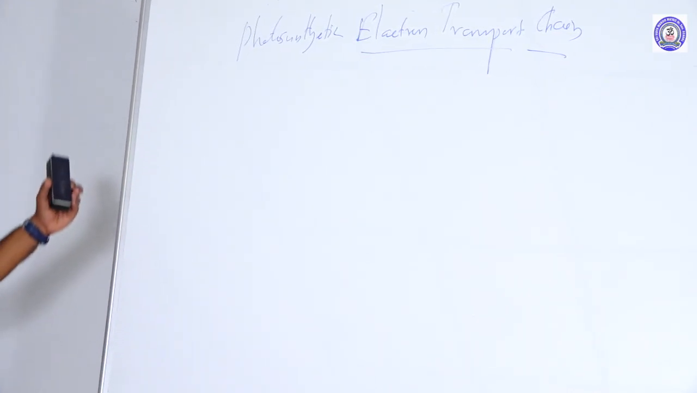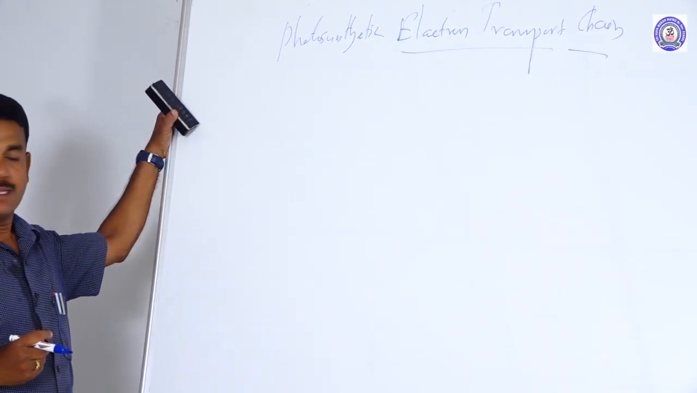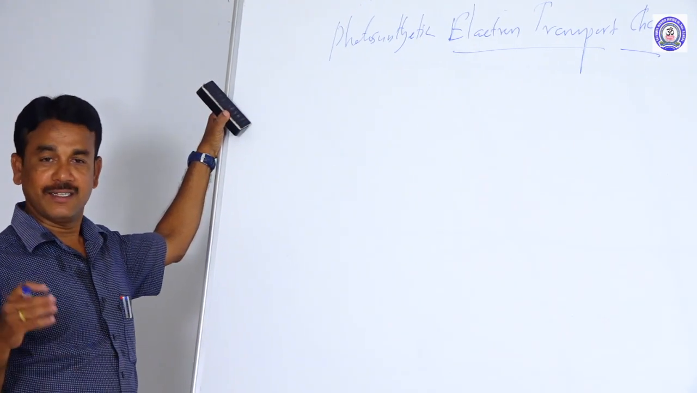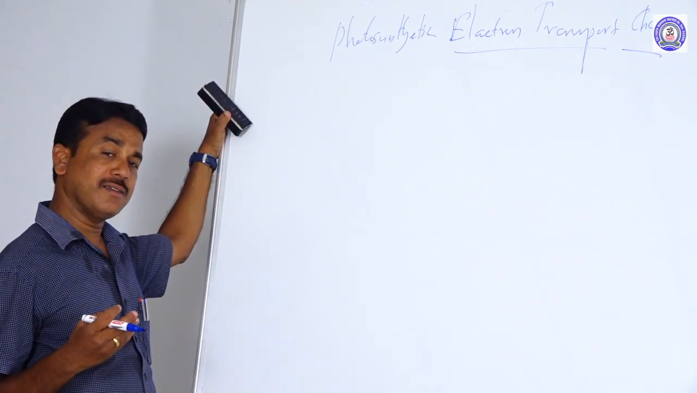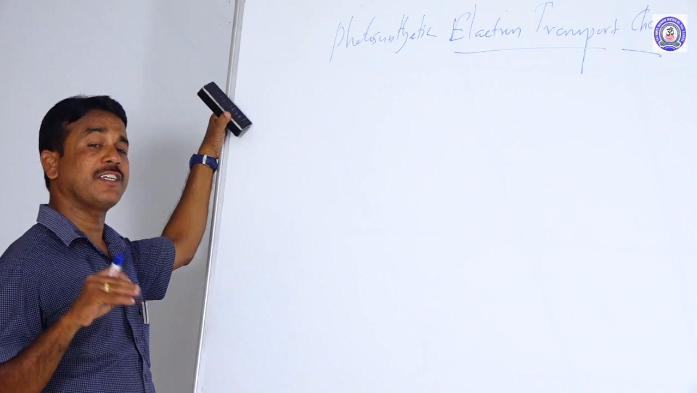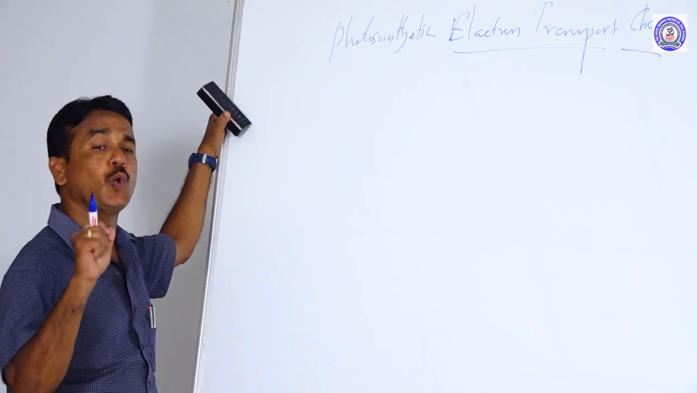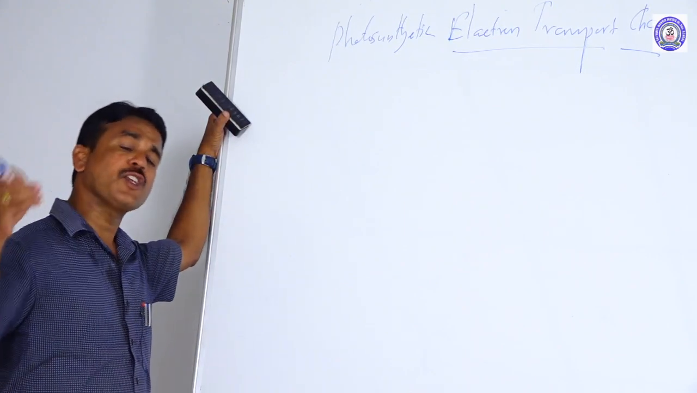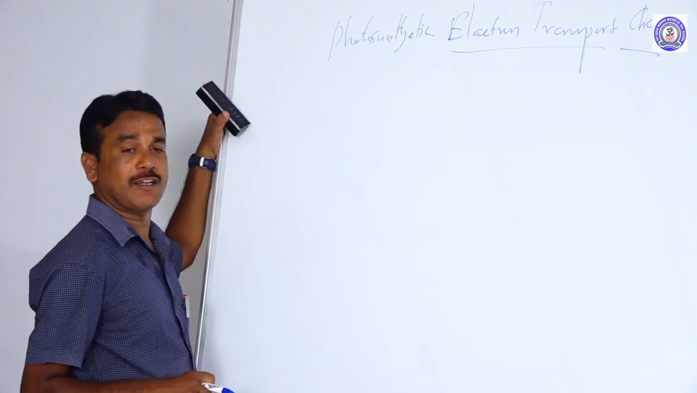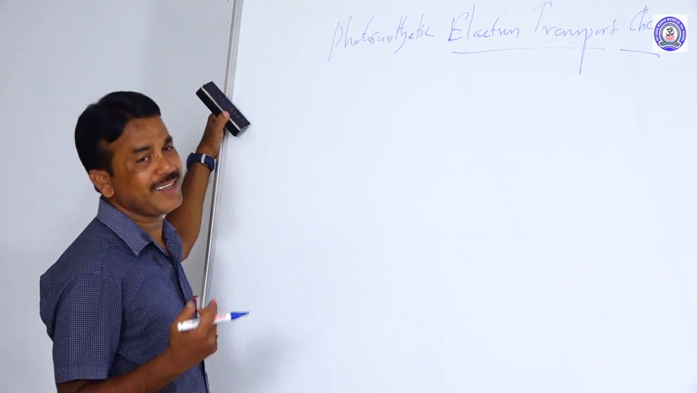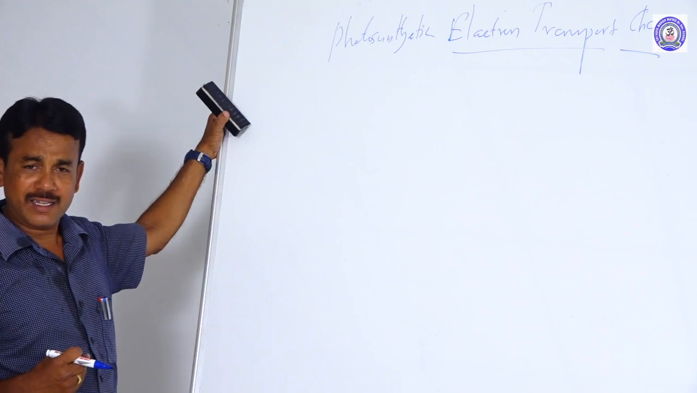Through the process of photosynthesis, electrons are released. How are these electrons transported? Who is responsible for carrying them? They are commonly called electron carriers. What are electron carriers?